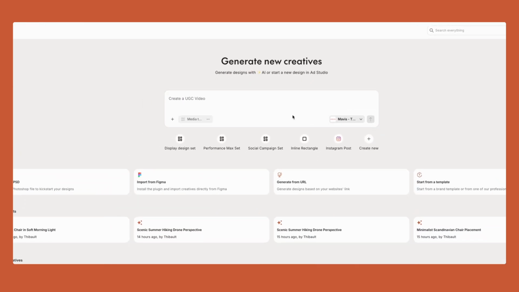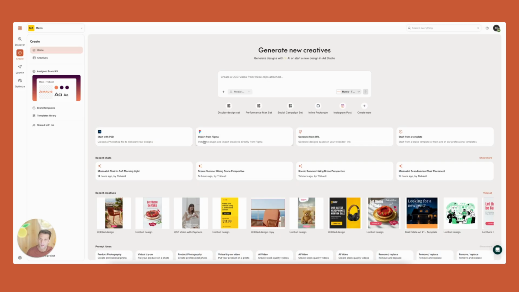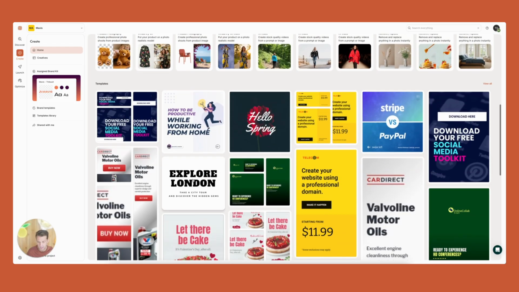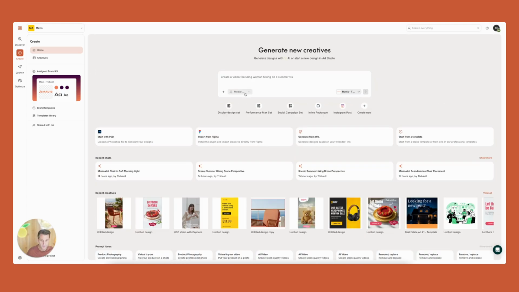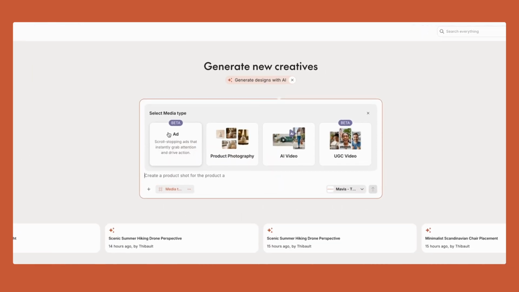If you unselect that, you're going to see more of the traditional ways of generating or creating your design, importing a PSD, a Figma, or even starting from a template. You can see here all of the templates that we have. But with AI, what we wanted to do is accelerate the time to value. Can we reduce the time it takes to get to a result without having necessarily to go to the editor and do things manually? So we're introducing here 4 media types that you can generate with AI.